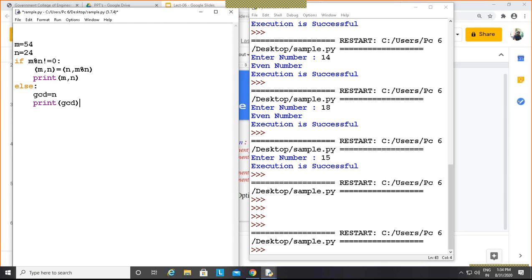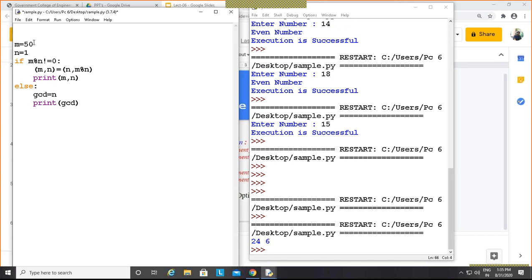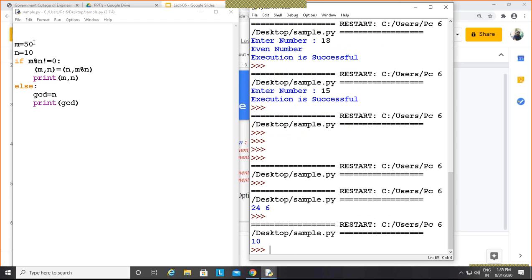So 24 is whatever the m is, that is the same we have assigned to this m, and only this is assigned to n, so the n value is 6. Ready? Again, if you run this, suppose this is 50 and this is 10, and if I run this, you can see that the answer is 10 because the else part is being executed.